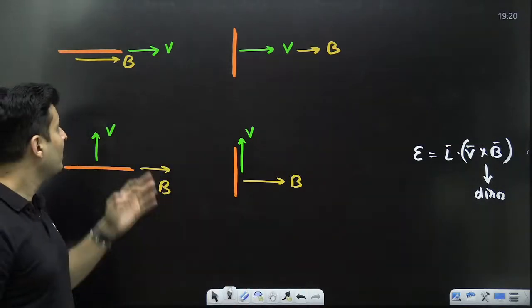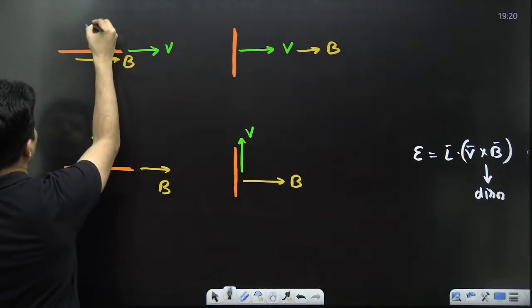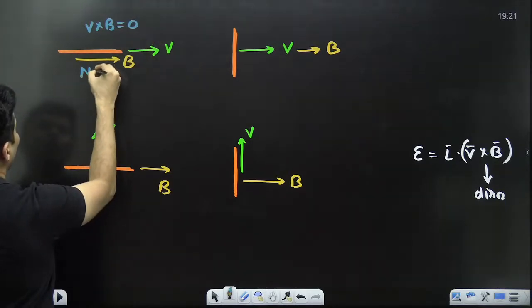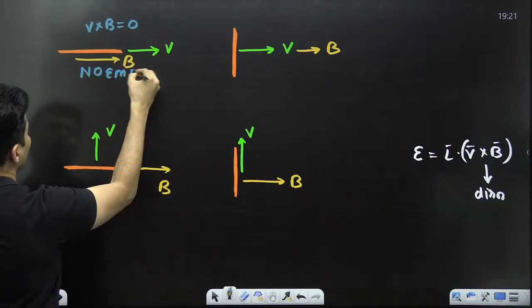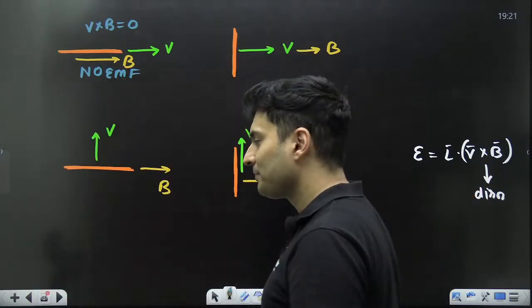So what will happen? Won't the value of V cross B be 0, guys? So what does it mean? No EMF will be produced. No positive, no negative, no EMF only.